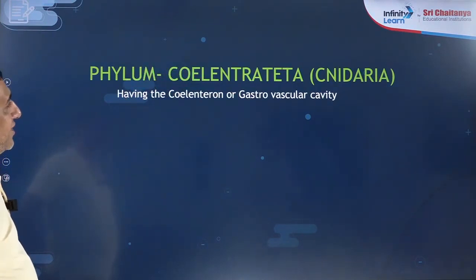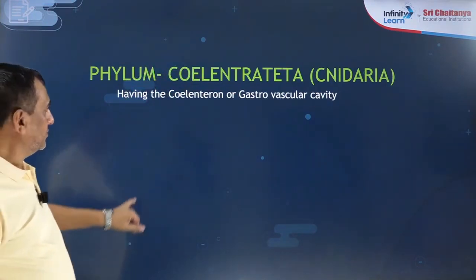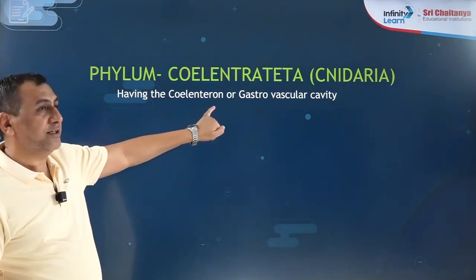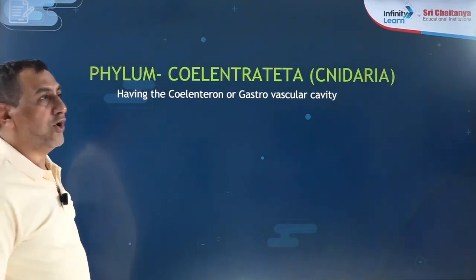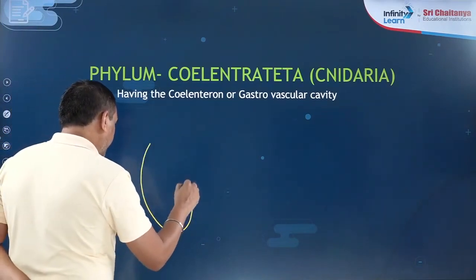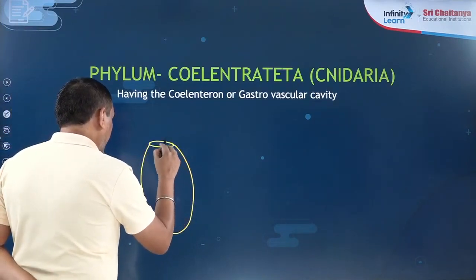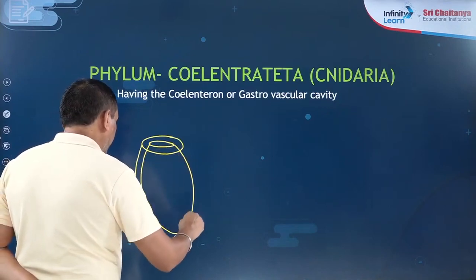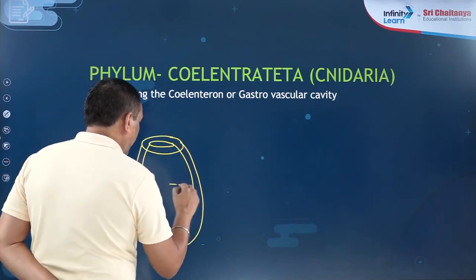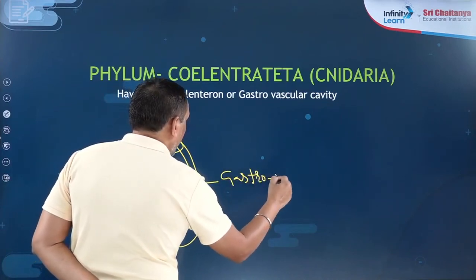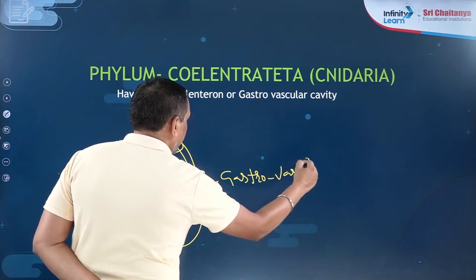Why are they known as Coelenterata? Because they have one coelenteron, that is known as the gastrovascular cavity. If I talk about the Coelenterata, they are diploblastic, meaning they have two layers, and they have one cavity.